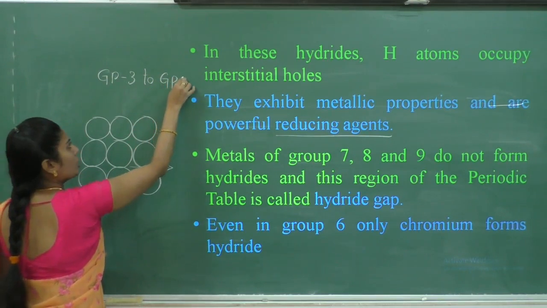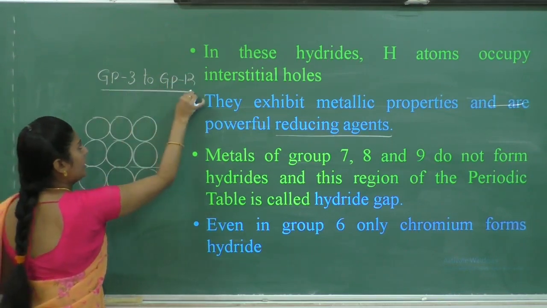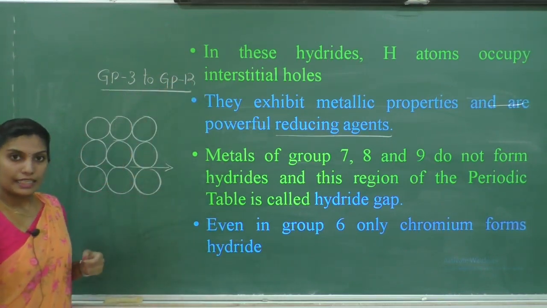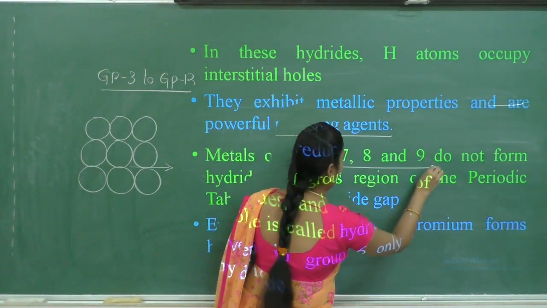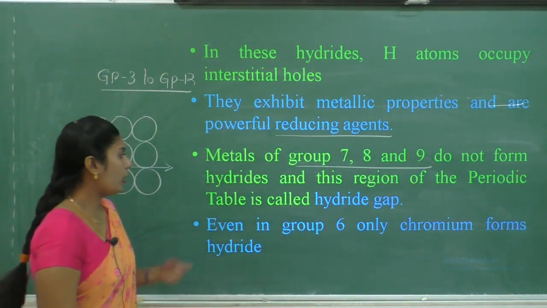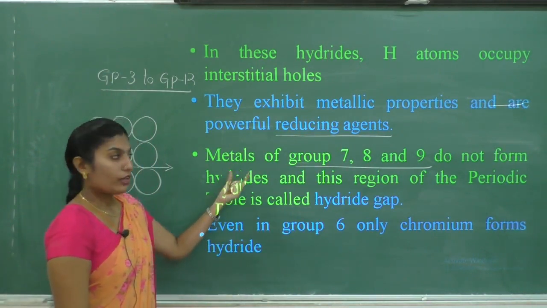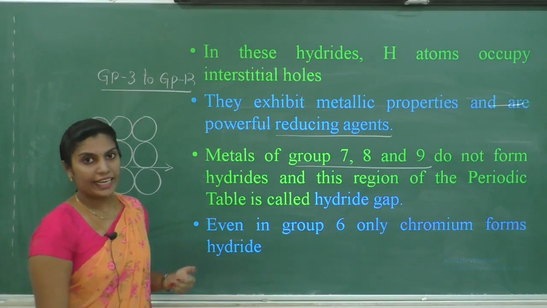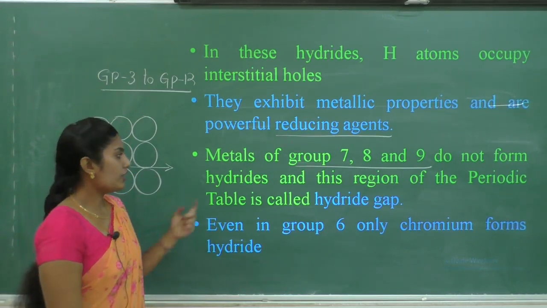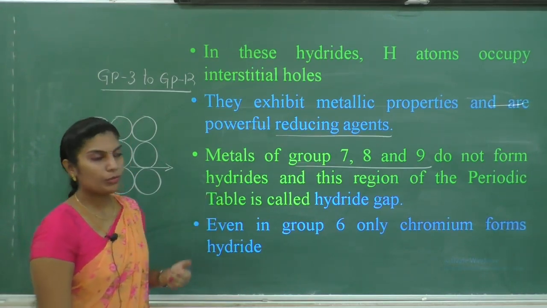In that, groups 7, 8 and 9 do not form hydrides. Elements of groups 7, 8 and 9 do not react with hydrogen to form their respective hydrides.